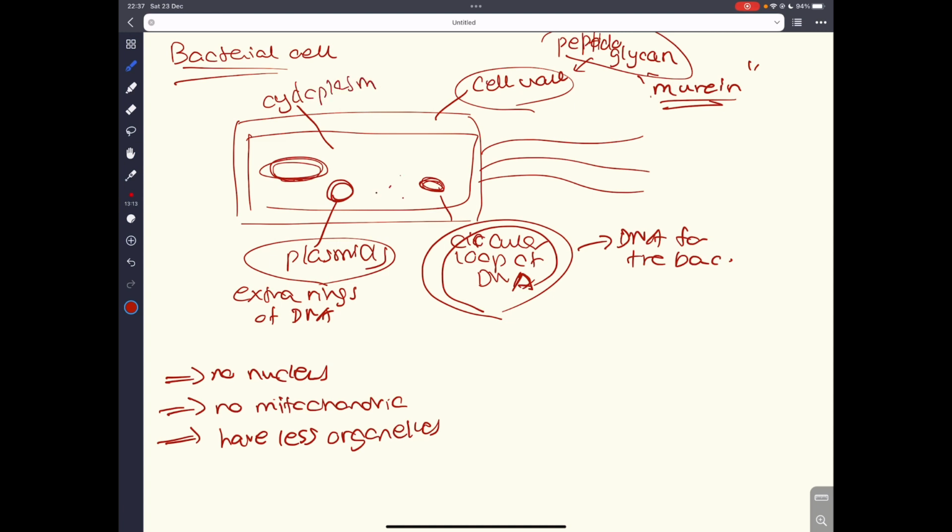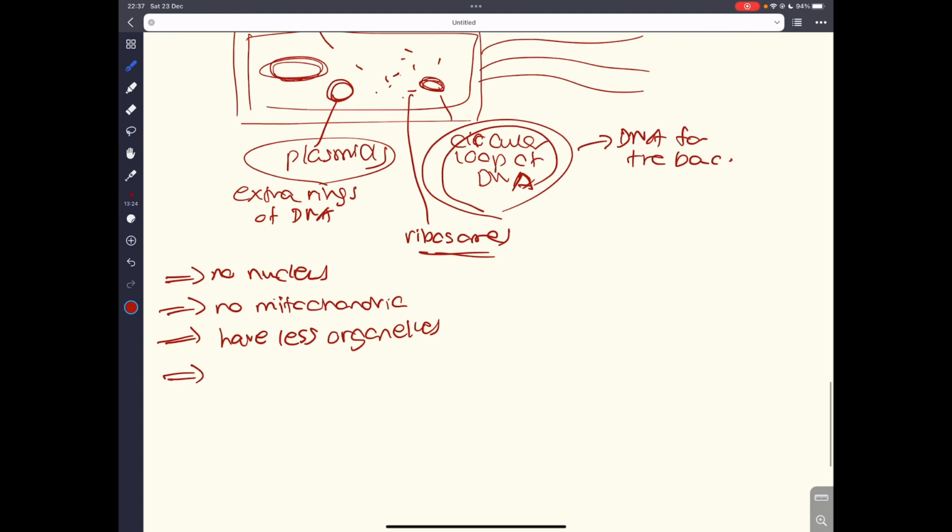However, they also do contain ribosomes. Now, ribosomes are really tiny. They contain ribosomes as well. So that's something that you have to remember. Ribosomes are present, but they have fewer organelles and they have no real nucleus or no true nucleus.